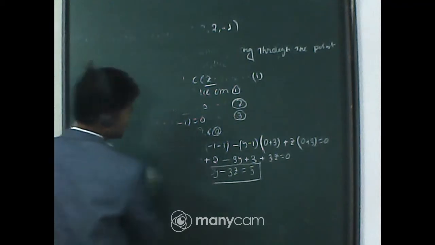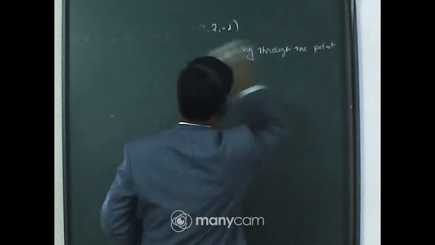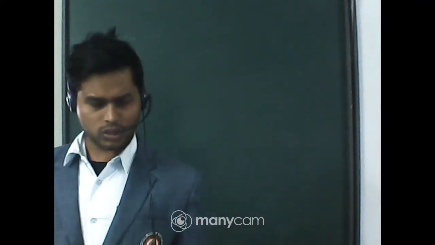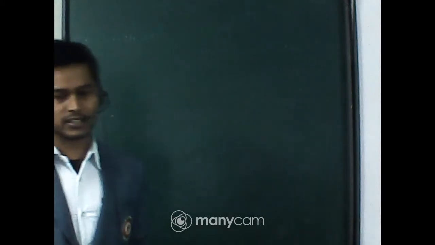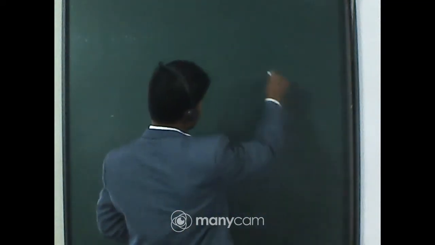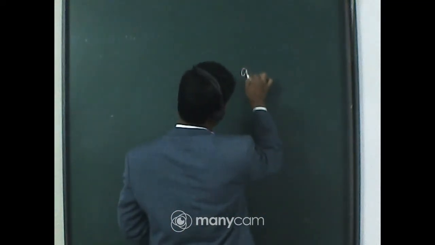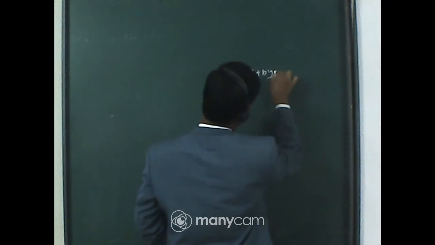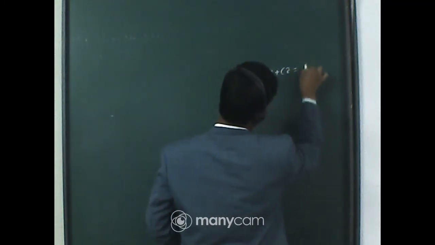Question number 7 is: find the intercepts cut off by the plane. One equation of the plane is given. We have to find the intercepts cut off by the plane with the coordinate axes. Okay, so I'm telling you, suppose one equation of the plane is given as ax + by + cz = d. Suppose this is the equation of the plane.